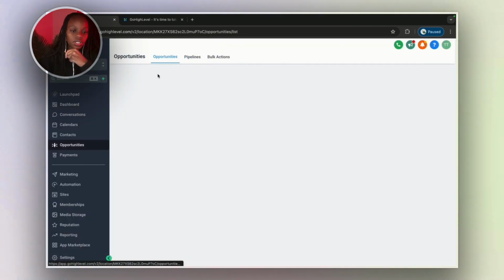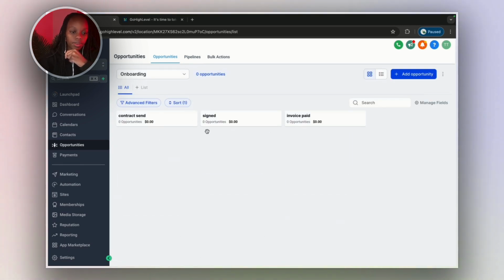If we go back to opportunities, you'll be able to see that pipeline here. You can use automations to move people around, or you can manually move people. Sorry if this is confusing. I'm just summarizing everything here. But that is your opportunities, and the pipeline is also linked to your dashboard. Everything that is in here will appear on the dashboard. So when you create a pipeline, just keep in mind that you can also see what's in your pipeline in a summary form.